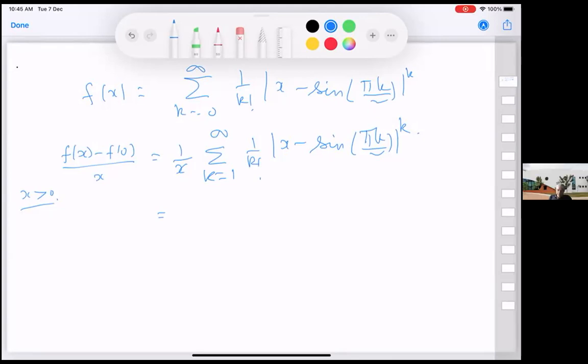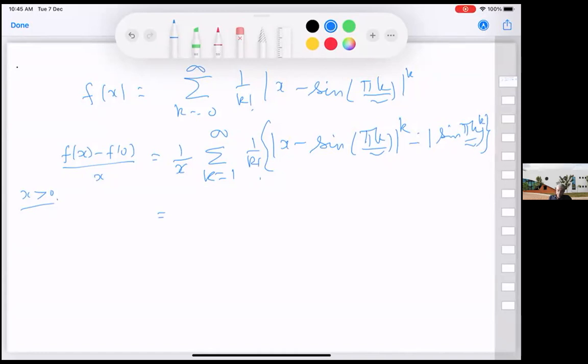Yeah, so f of 0 is, oh yeah. This is working out to be a lot more complicated than what I had bargained.